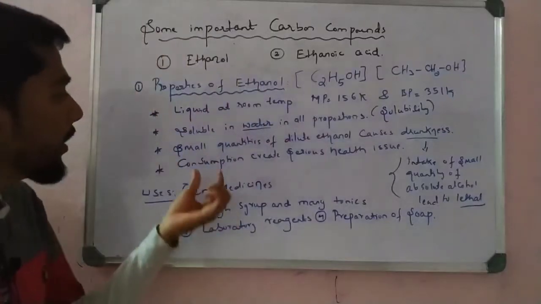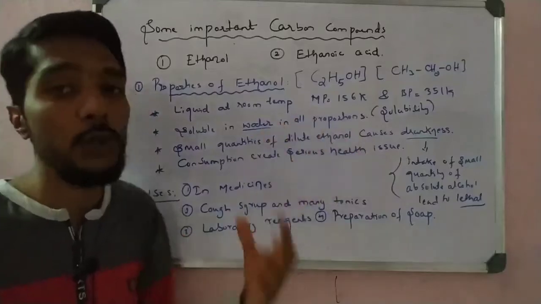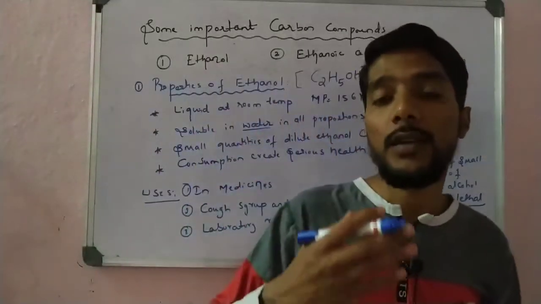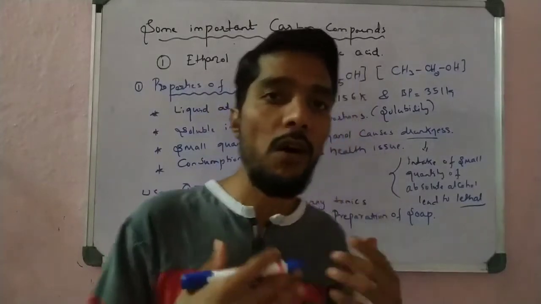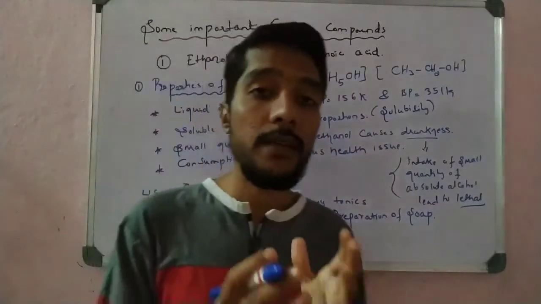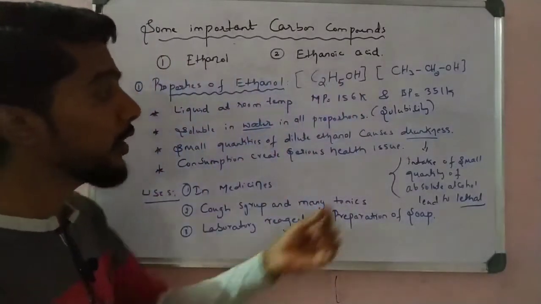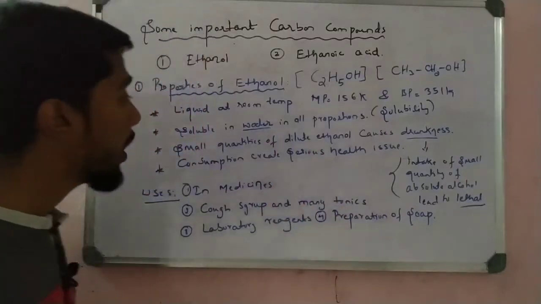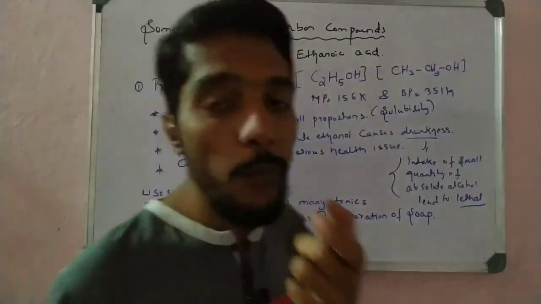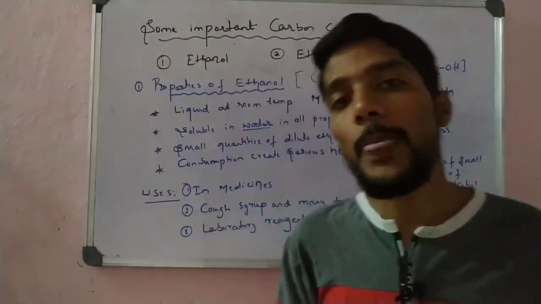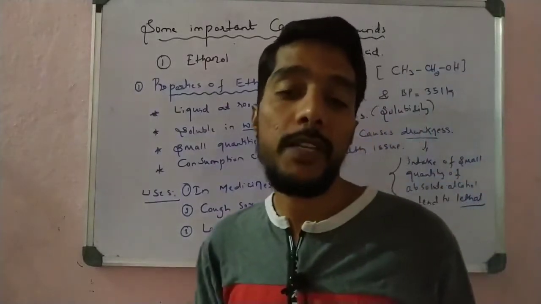Next point, the consumption of alcohol creates serious health issues. There is failure of the lungs, the liver and the kidneys, and heart diseases. All these problems are created by alcohol consumption, creating many serious health issues, so consumption of alcohol should be avoided. This is what students, the basic physical properties of ethanol. You have to remember this for 2 marks. In the examination they ask you to explain the physical properties of ethanol.